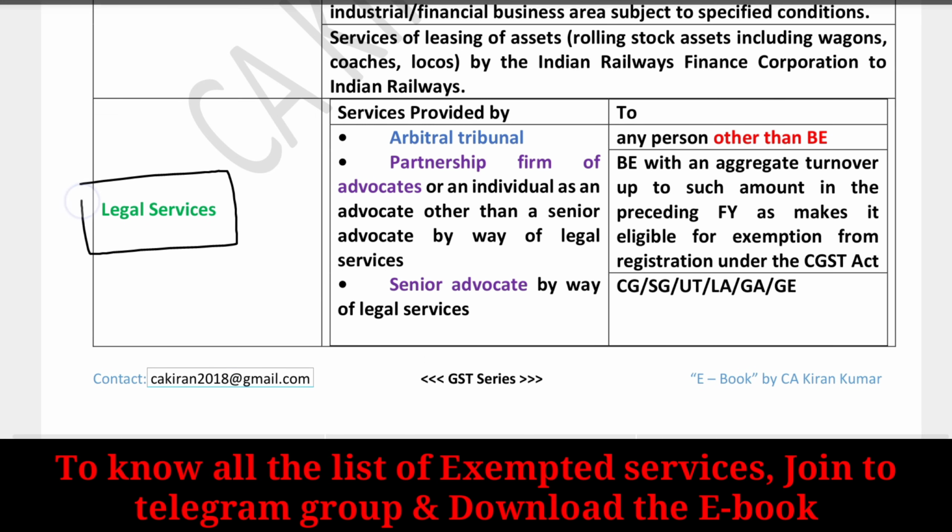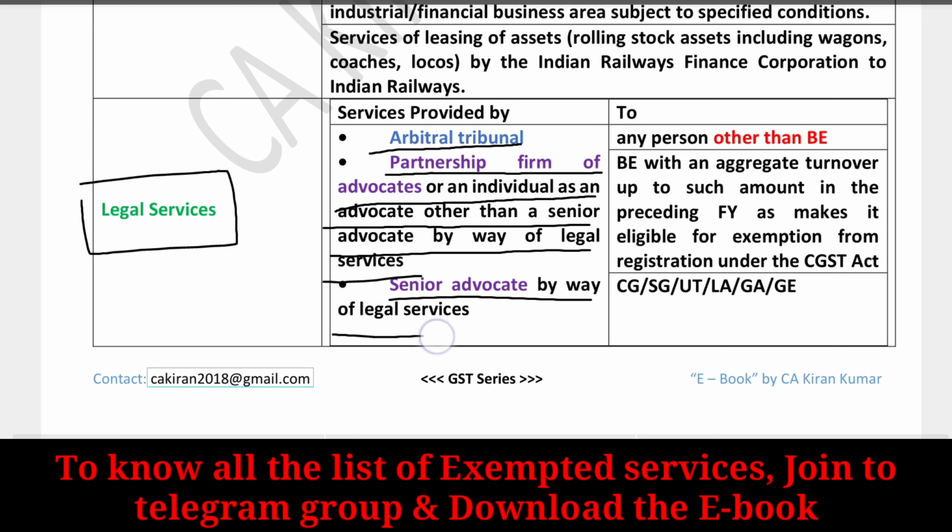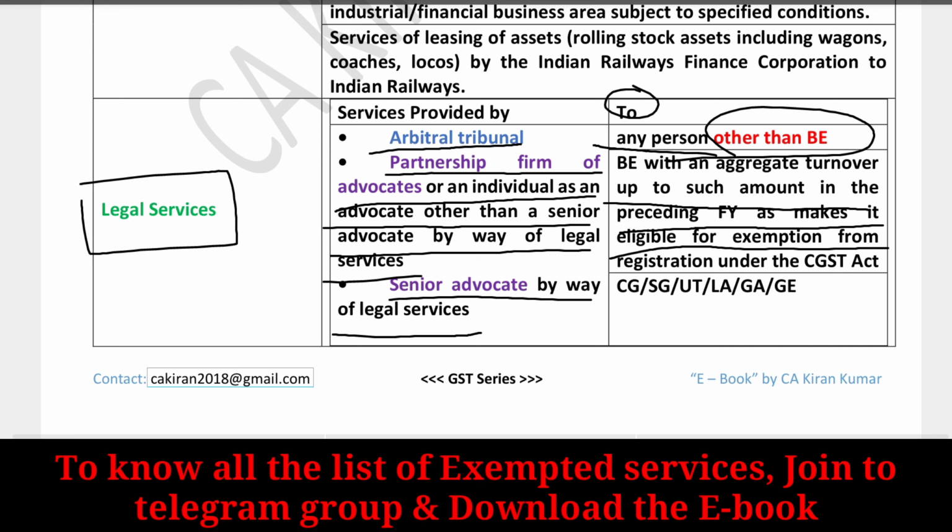And the next part is legal services. Services provided by an arbitral tribunal, a partnership firm of advocates, or an individual as an advocate other than a senior advocate by way of legal services, or a senior advocate by way of legal services, to any person other than a business entity, or a business entity with an aggregate turnover up to such an amount in the preceding financial year as makes it eligible for exemption, meaning less than 20 lakhs or less than 40 lakhs, whichever is applicable in case of services or goods. These legal services are completely exempted.